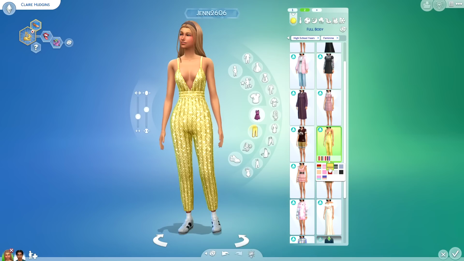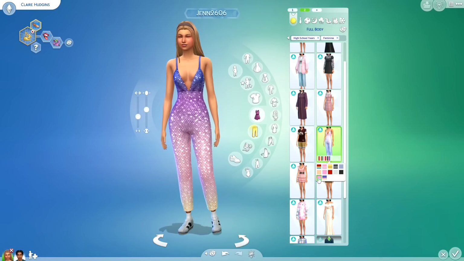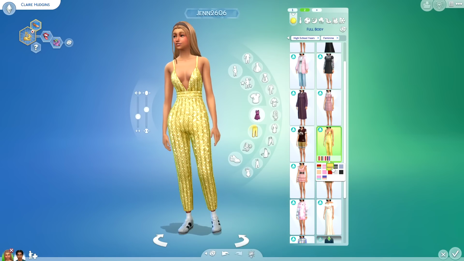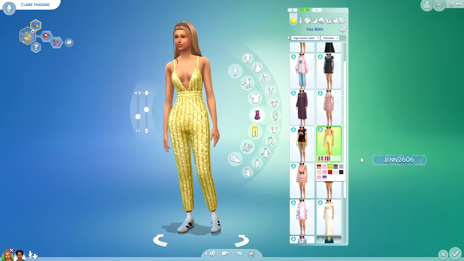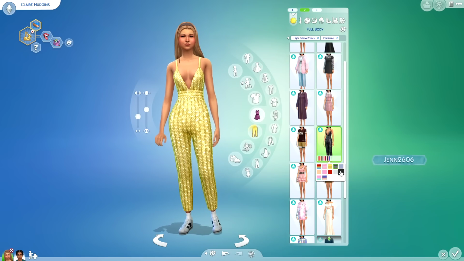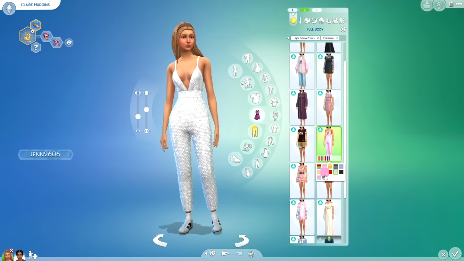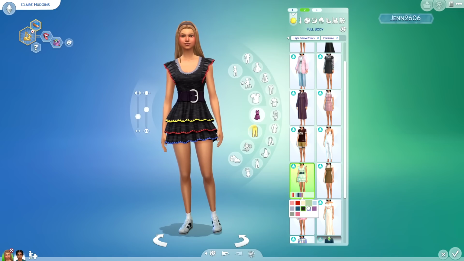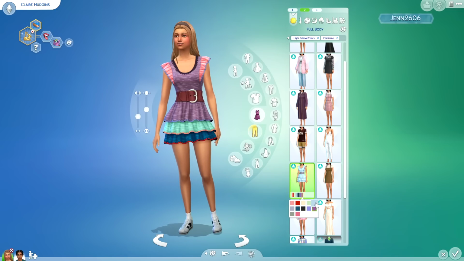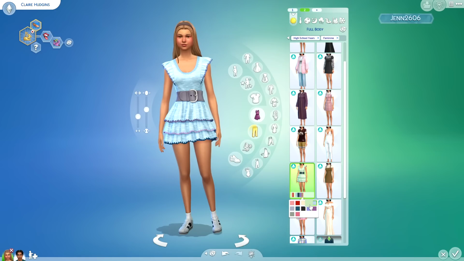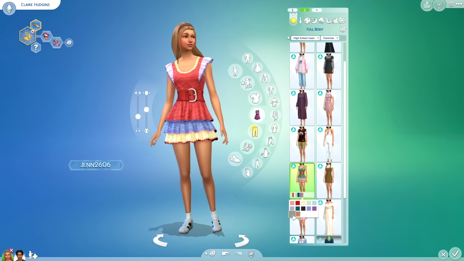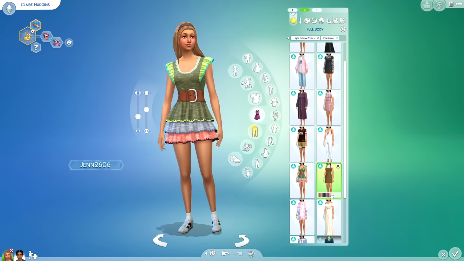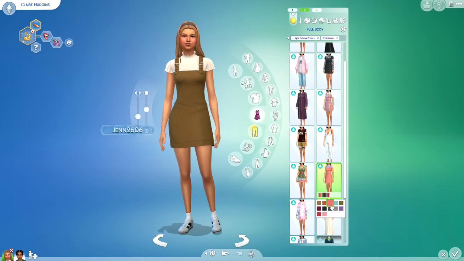We have this little jumpsuit here, which again would not be a part of the dress code, but it is really pretty and I think it's just super blingy. Maybe this would be really good for Get Famous, you know, maybe a red carpet event or something. I could totally see it. This dress is a little weird. I don't know why, but it reminds me of a baby's bib. Tell me you see it. I'm telling you, I see it, but it is cool. I do like it. I think it's really quirky and very fashion forward.